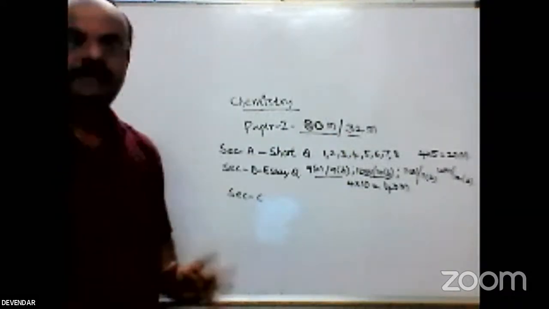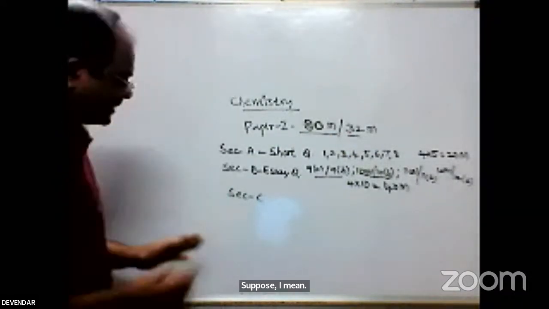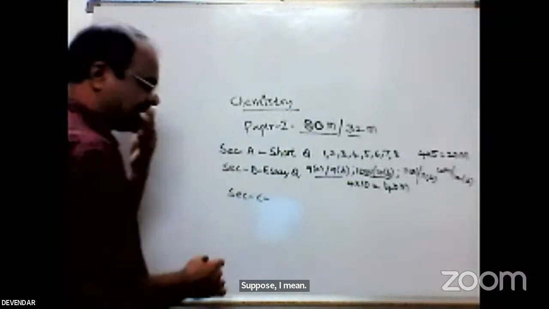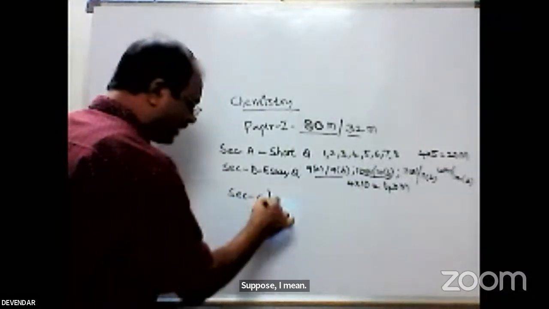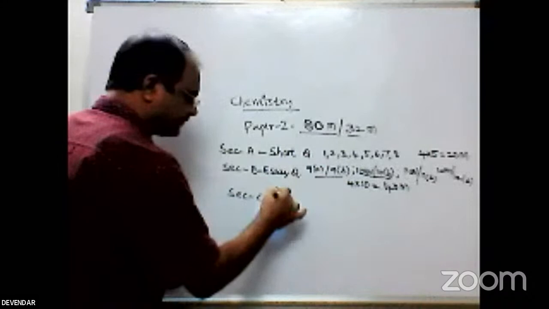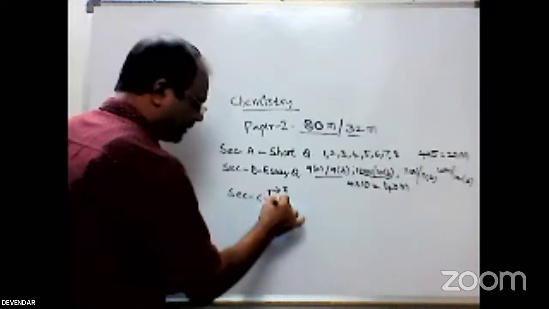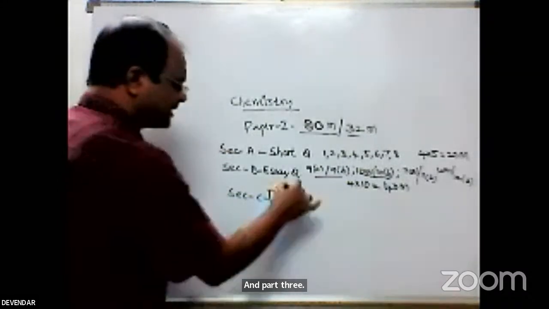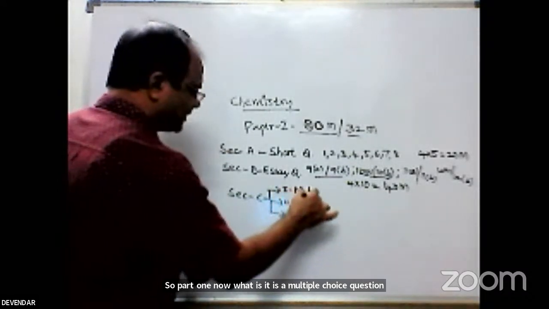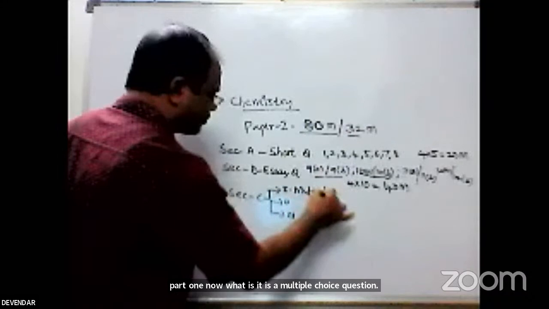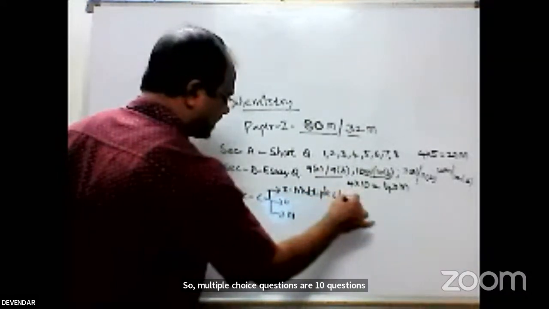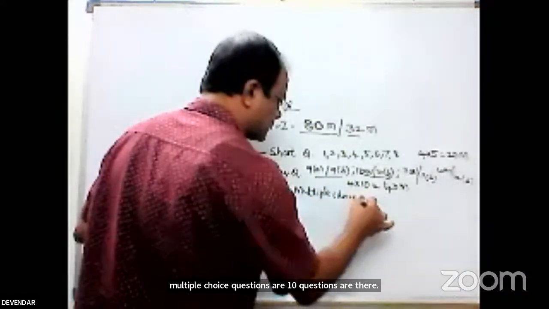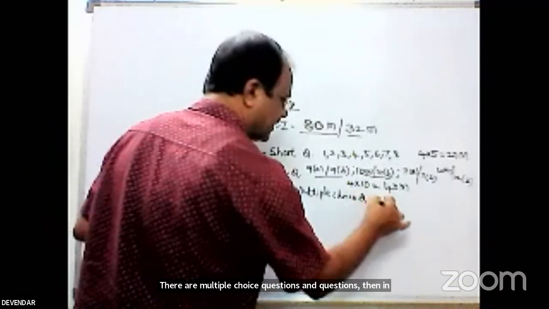Suppose. Coming to section C. This section C also has 3 parts: part 1, part 2 and part 3. So part one, what is it, sir? It is multiple choice questions. There are 10 multiple choice questions, 10 into 1. You will get 10 marks.